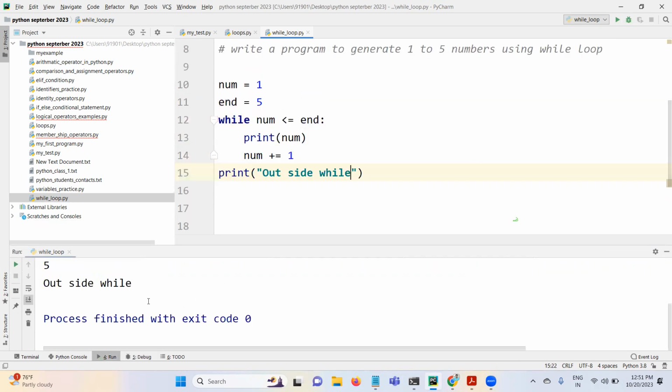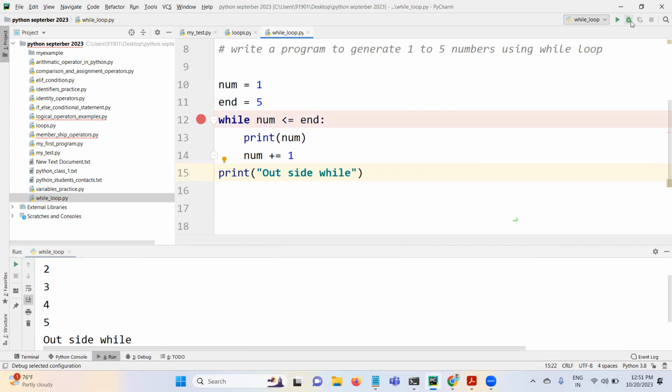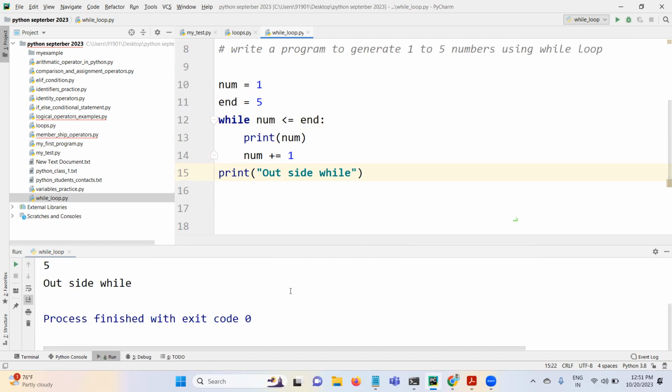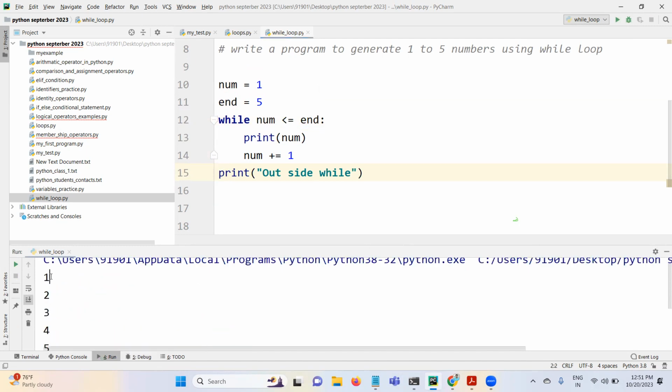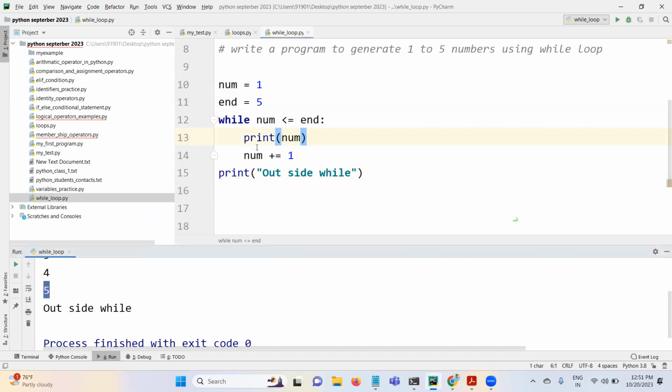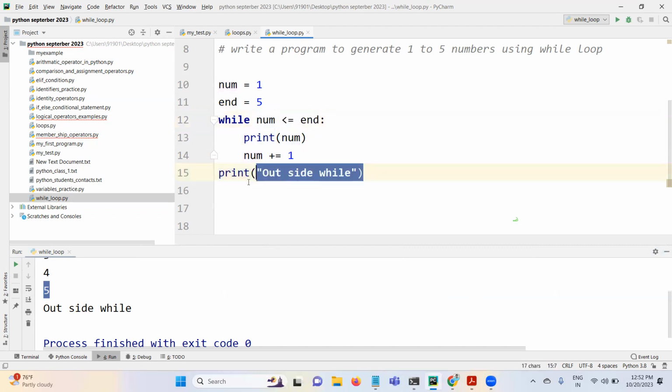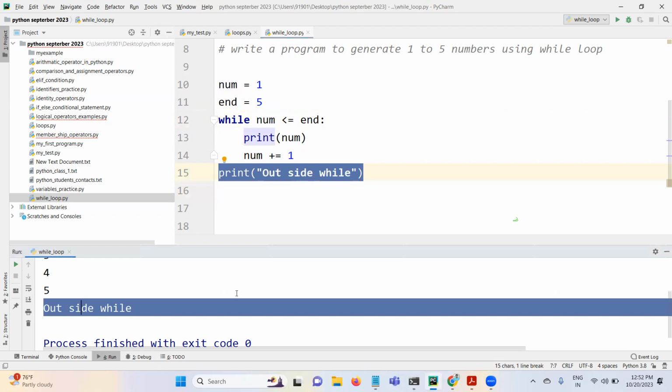I'm just running this code. If you want to debug the code, you can put a debugger here. Just click on this. If you don't want to debug the code, if you want to run directly, you can run like this. See it. This print statement executed 5 times. After that, on the sixth attempt, this condition became false. That's why it comes out of this loop and starts executing other lines of code, right outside while.